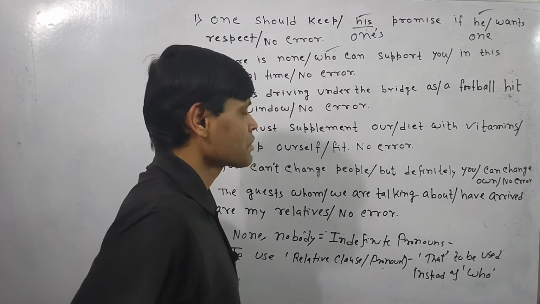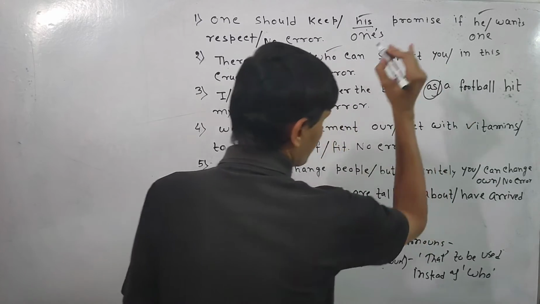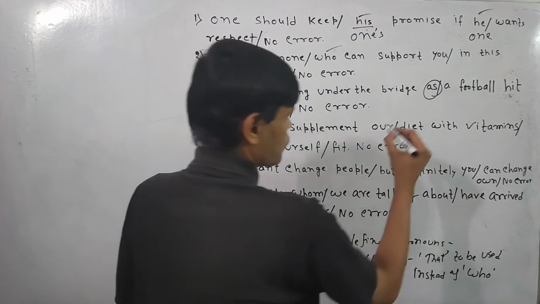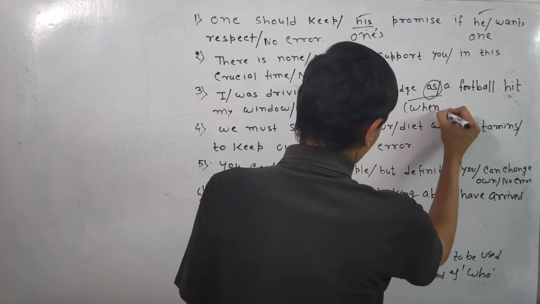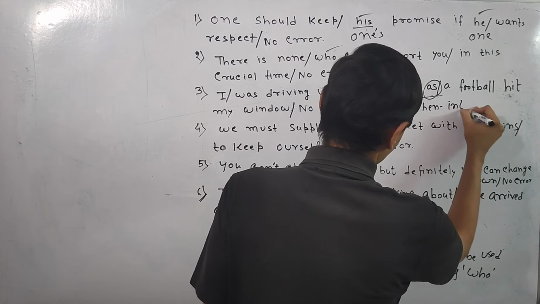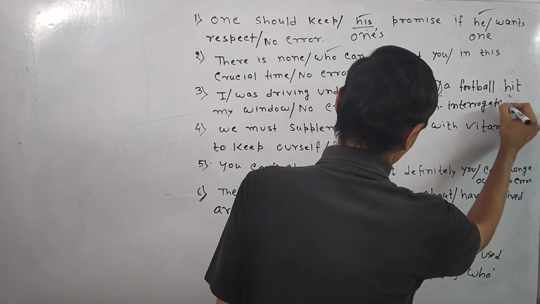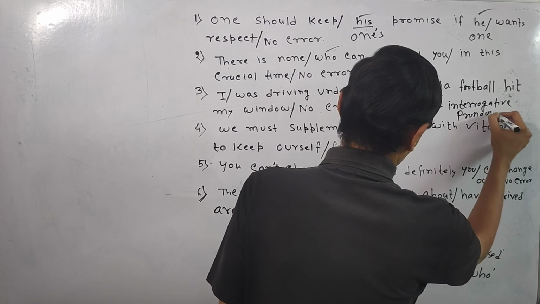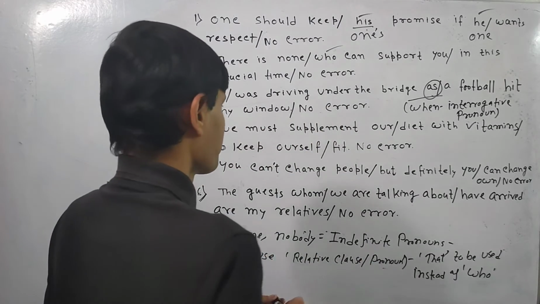But here, instead of when, we have written as. So as should be omitted and when will be used. So this is the mistake. So as will be the incorrect one.